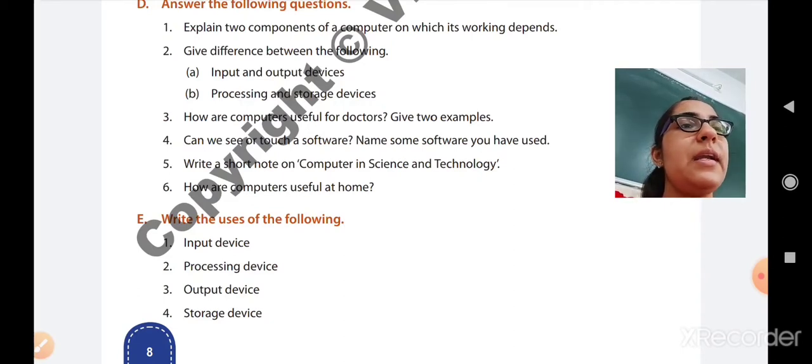Okay students, I repeat it once again that the exercise D and exercise E you have to write in the computer Fairbook. The PDF of the question answers and the uses of the following I will share with you today.